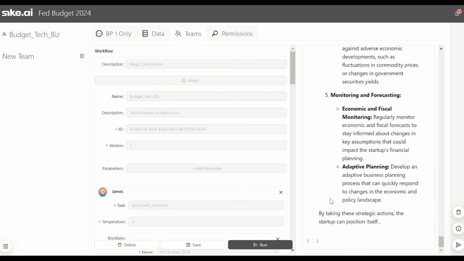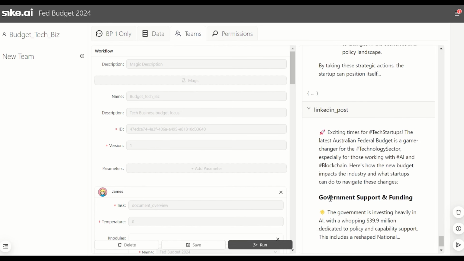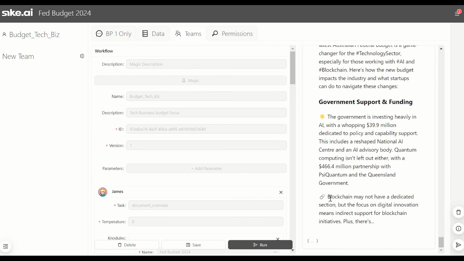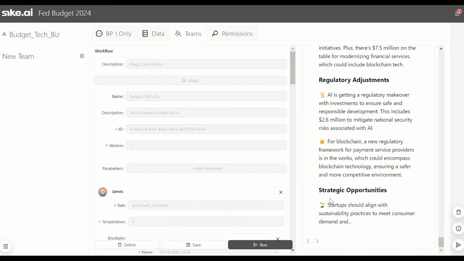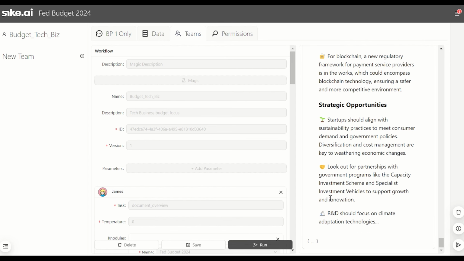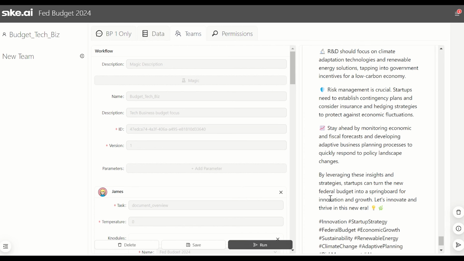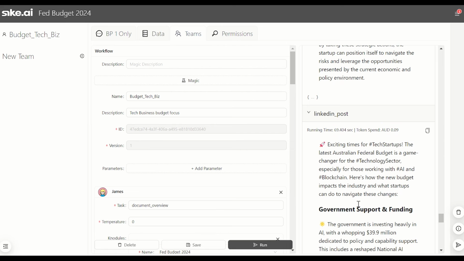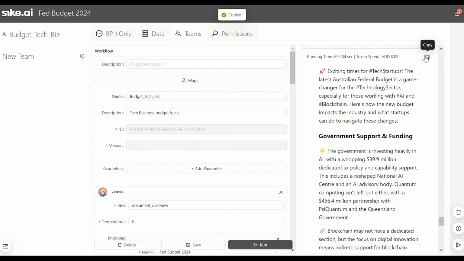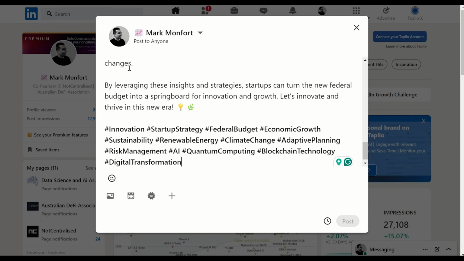Synthesizing all of this is our last agent, who pieces it all together for a LinkedIn post. We've given it instructions to also categorize into government support funding, regulatory adjustments, and strategic opportunities. Setting up these teams with set context and clear instructions ensures reliable and less random outputs. Now that it's all done, we can copy and paste this and create a LinkedIn post if we want. But we have one more thing to show you.